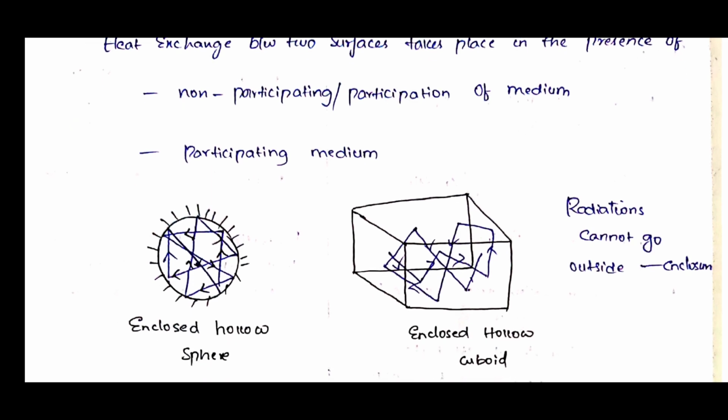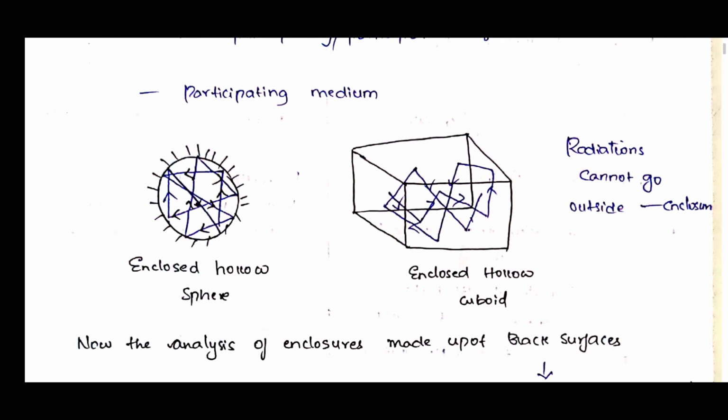Here we have taken two examples: one is a sphere and the other a cuboid. First we should know what an enclosure is. An enclosure is nothing but a closed space from which nothing can go outside. The main term here is radiation. Whatever radiation is emitted from the surface cannot go outside. It may reflect again to the same surface, be absorbed, and be reflected again, but everything will be absorbed within the complete sphere or cuboid. These are the two examples of an enclosure surface.